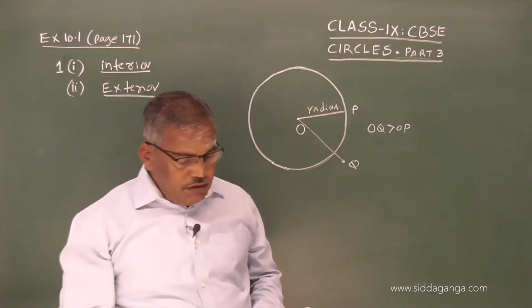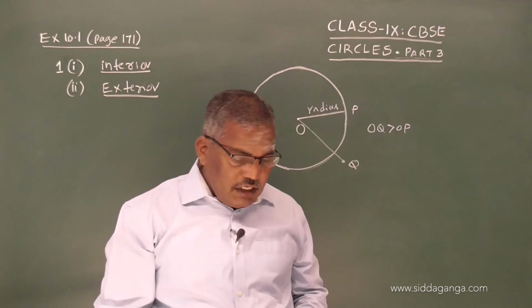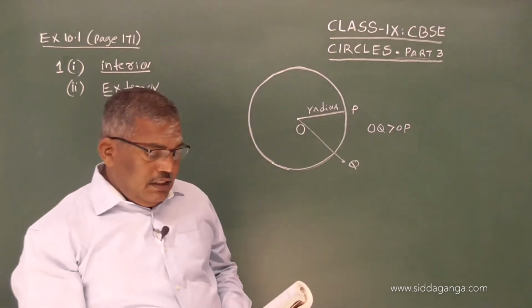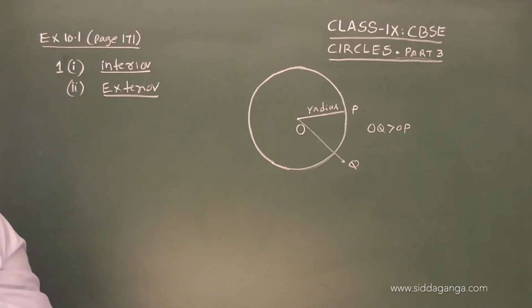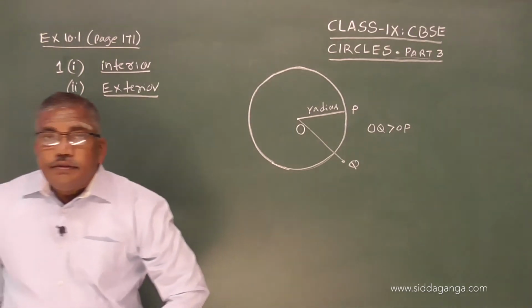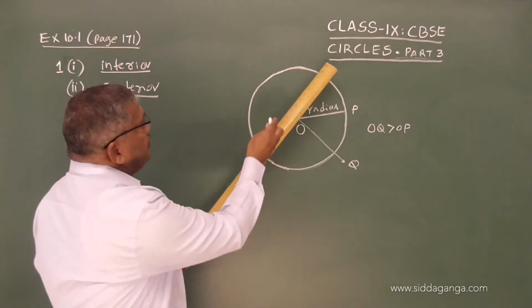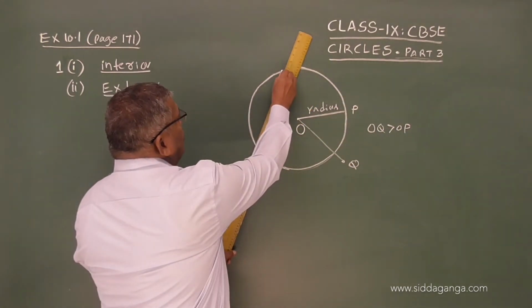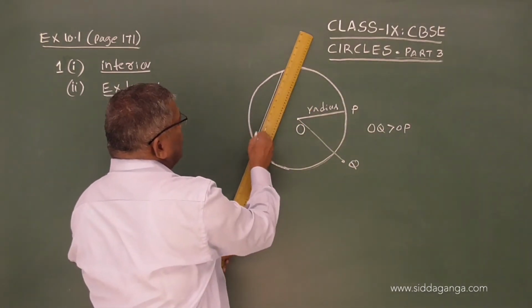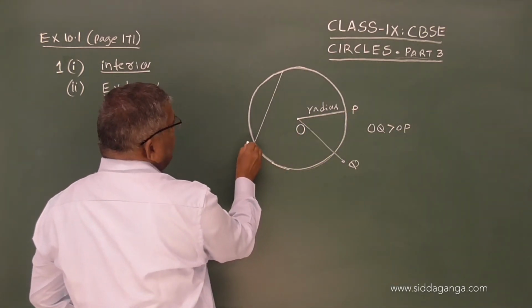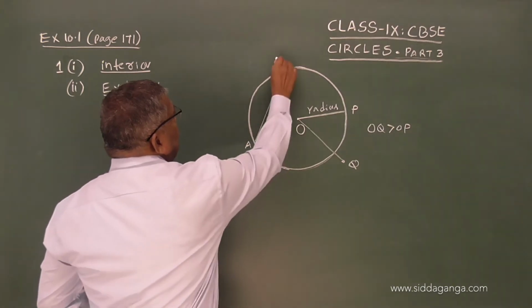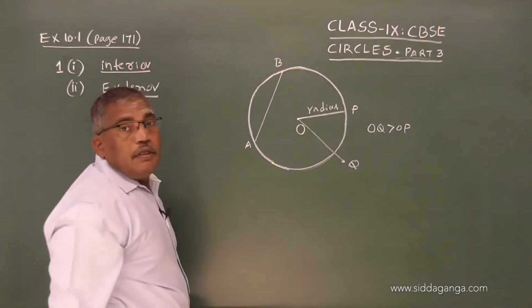Now the third question: the longest chord of a circle is dash of a circle. The chord is a line between two points on the circle. Suppose AB is the chord.